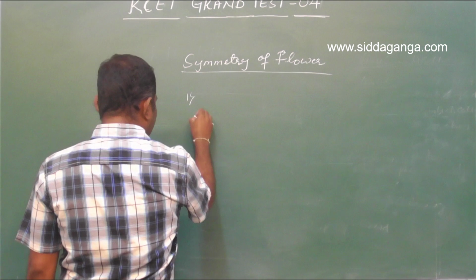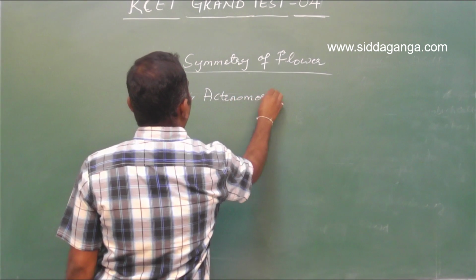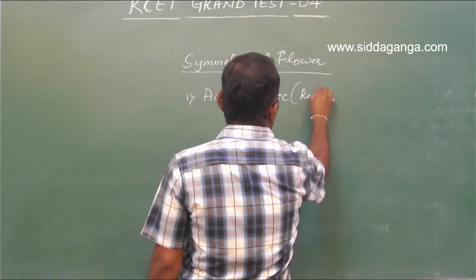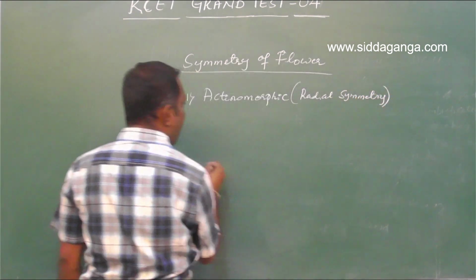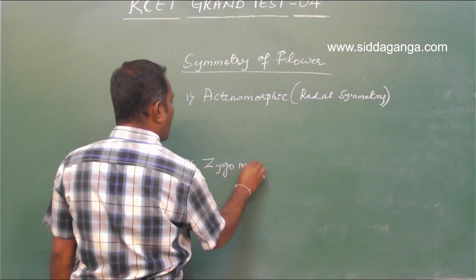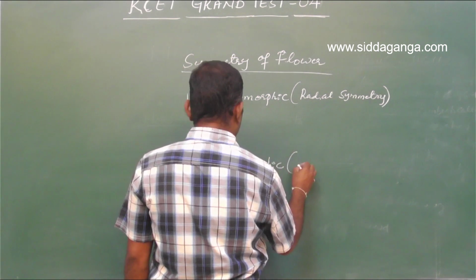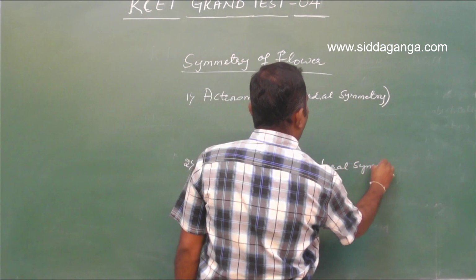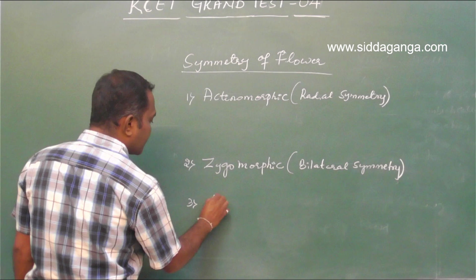So we have 3 types basically, that is actinomorphic, which can also be called radial symmetry, then zygomorphic, which is also called bilateral symmetry, and one more we have, asymmetrical.